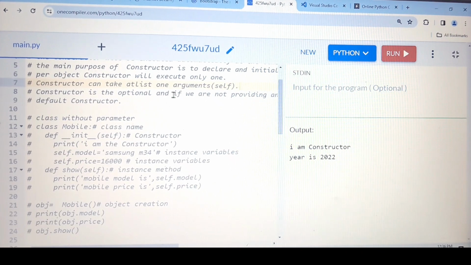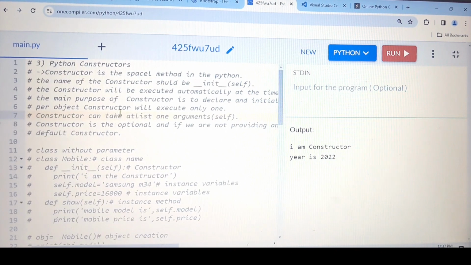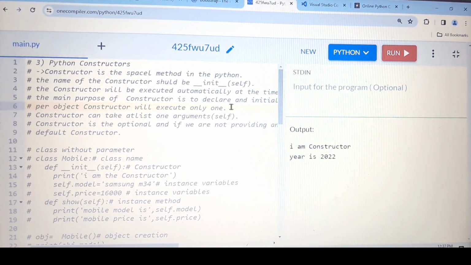Then the constructor is optional, and if you are not providing a constructor, then a default constructor is provided by Python. This point I have already justified in my first example, because in our first example I have not used the constructor. Without a constructor only, I ran that particular program related to the class. So the only pending point is: per object, the constructor will execute only once.